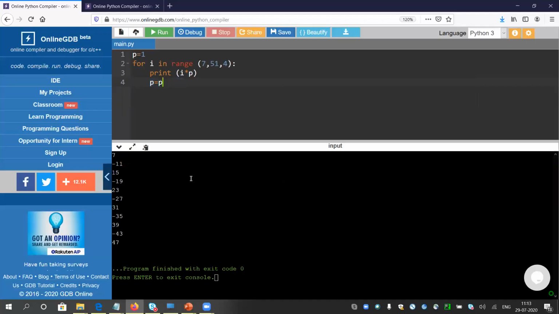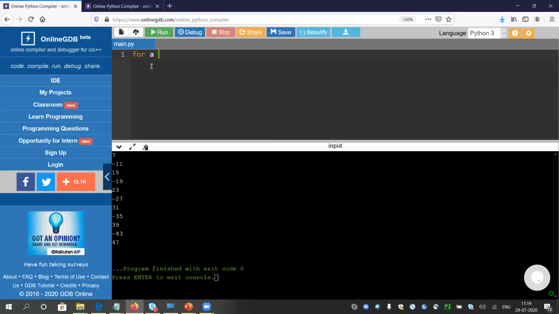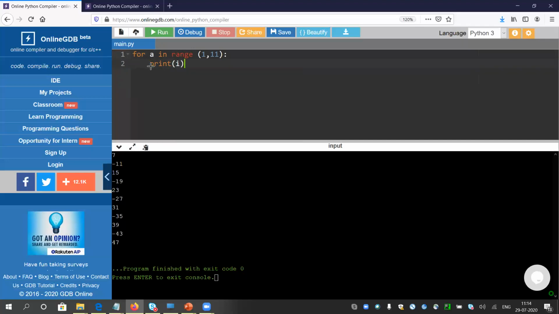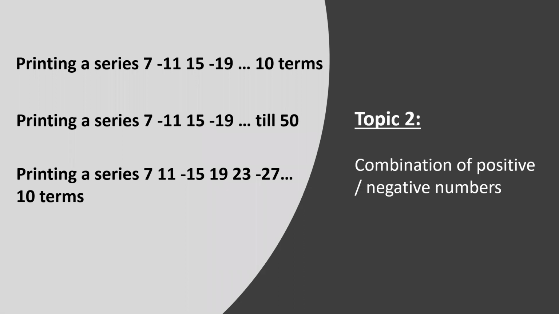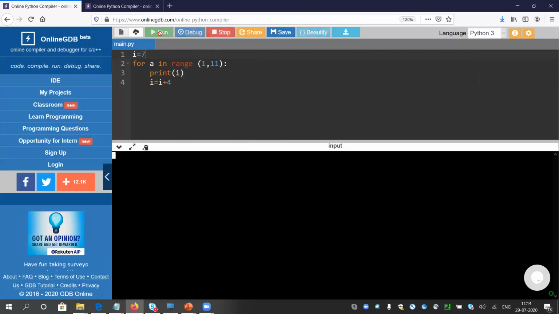So I am moving back to my old approach. It is 10 terms again. First I will print the series for a in range, because it is 10 terms. So 1 to 11, and I will print i, and the value of i is starting from 7 and increasing by 4. Let me put that, and the starting value of i will be 7. So I think this will print the series successfully without the signs.